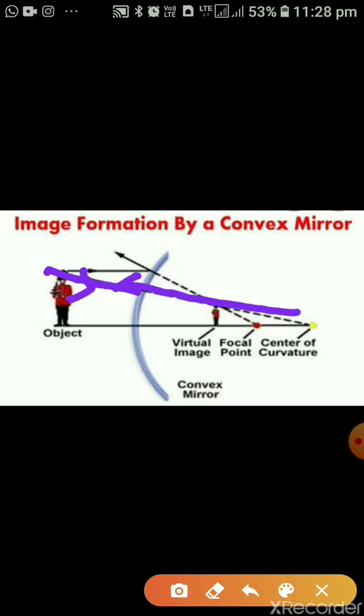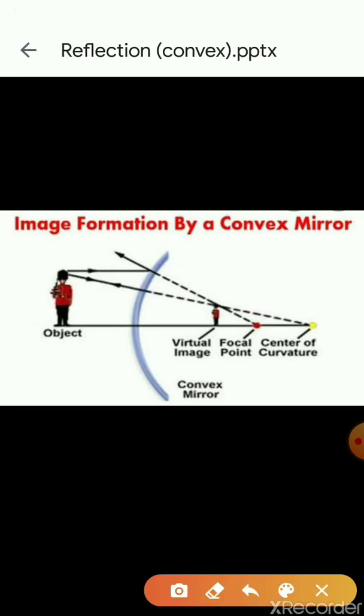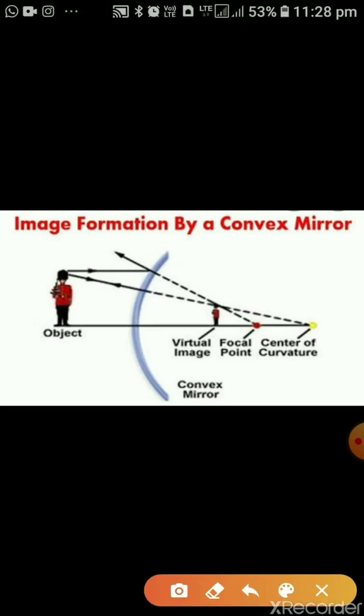Then after reflection it comes back along the same path. So this is our second reflected ray. These two rays are not actually meeting. So when we produce them with dotted lines, they appear to meet at this point, and we will have our image at this point. So the image is forming here.